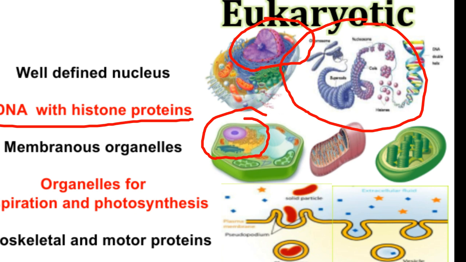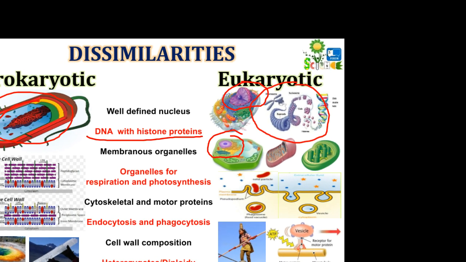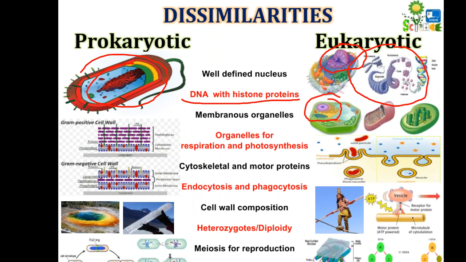As you know, a typical diameter of a cell is 10 raised to the power minus 15 meter. How in such a small cell is a more than 2 meter long DNA easily accommodated? For that, DNA is wound around histone proteins, they get condensed, they form chromosome, and because of this it is now easy for the cell to accommodate such a long lengthy DNA molecule in such a small diameter of nucleus.